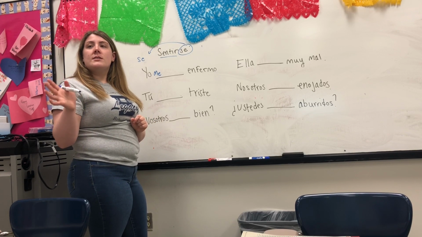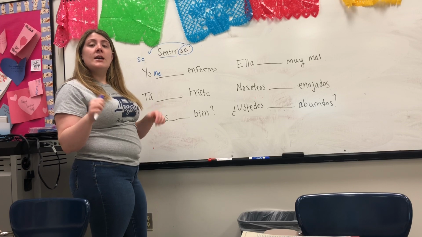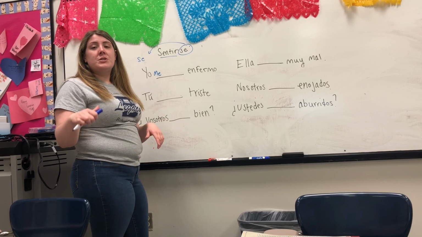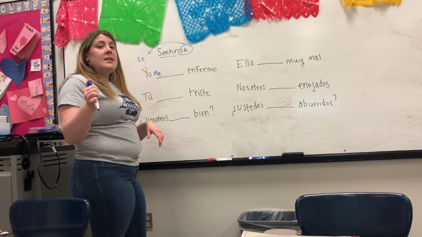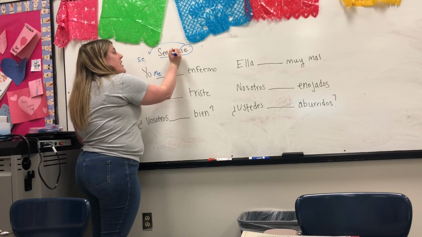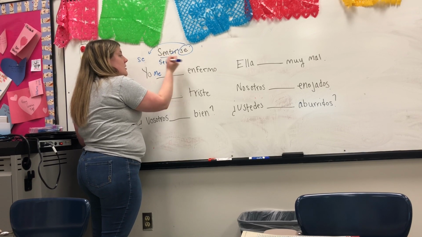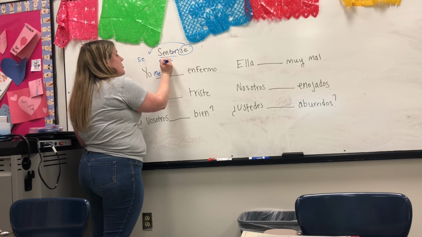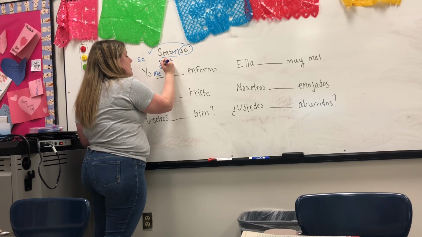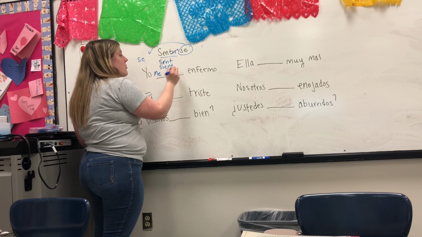So the only E is going to change to an IE when you conjugate it. So I take off my IR, I'm left with this. This E needs to change to IE, and then I add on my yo form ending.